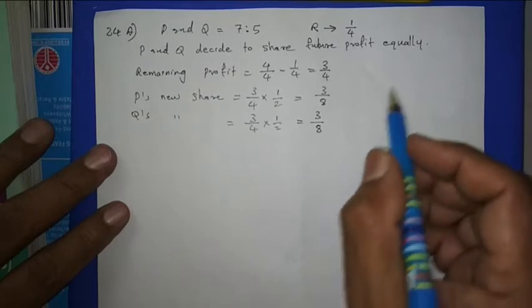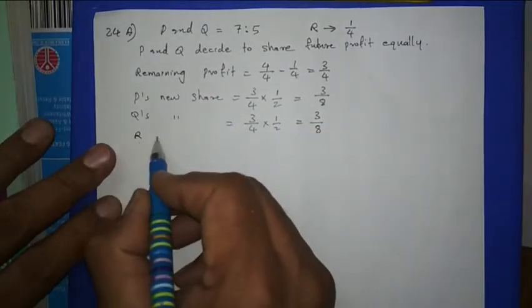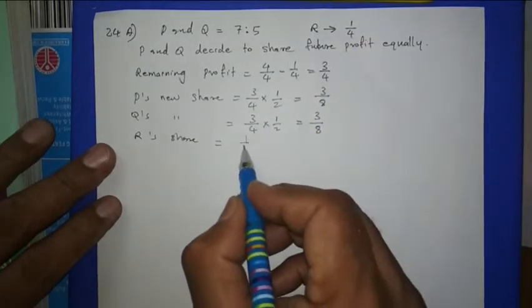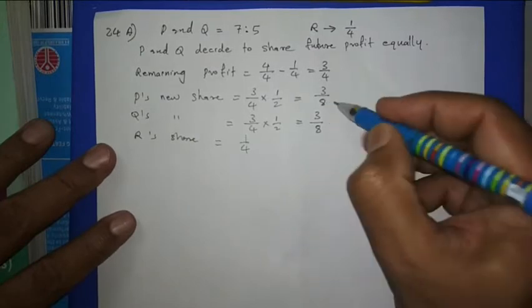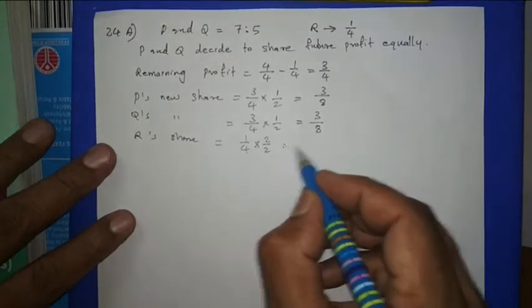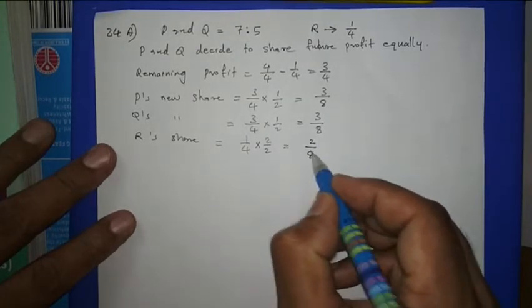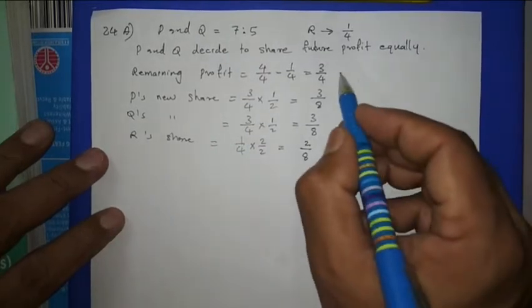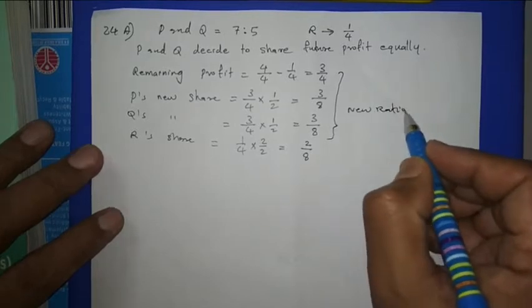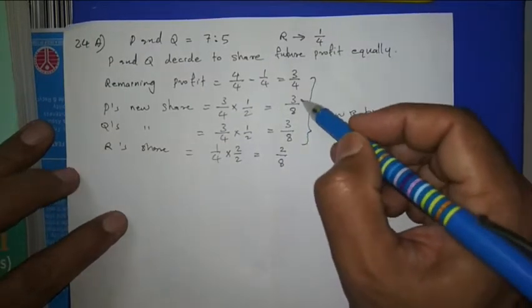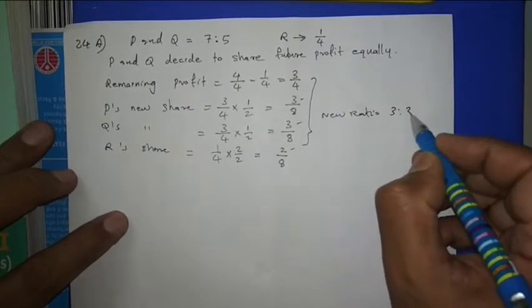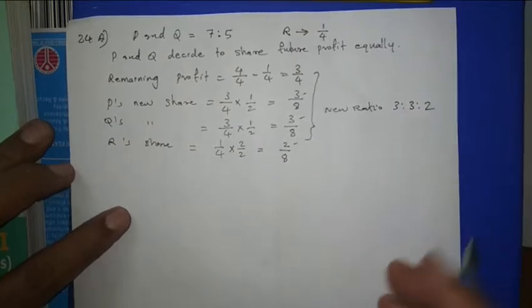Then the new ratio. And R's share, given in the question, is 1/4. The other two partners' profit we got out of 8, so this also we have to make out of 8. So we multiply by 2, and it will come 2/8. Now the new ratio: only the numerators we can take, 3:3:2. That is the new ratio.